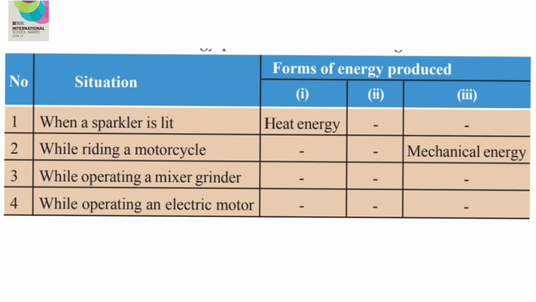So sound energy is there, heat energy is there, and for the mixer to work you need the most important, mechanical energy. While operating an electric motor, a motor makes a lot of sound. So sound energy is there, heat energy is there, and for the motor to work, the main important energy is mechanical energy.